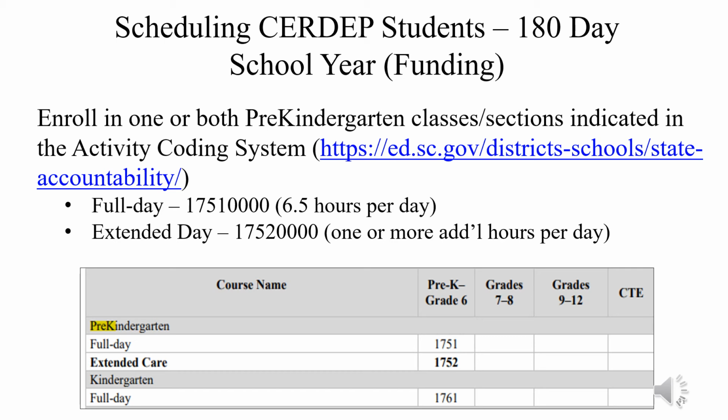If the student is an extended day CERDEP student, you will use the 1752 activity code. And if the student is enrolled and attends both the full and extended programs, the student will have 2 classes or sections coded in 2 different periods during the day.